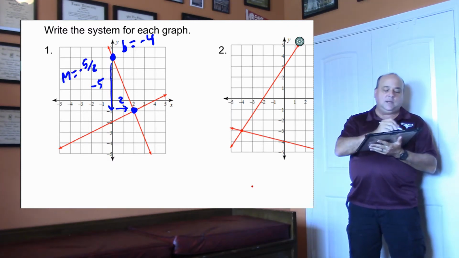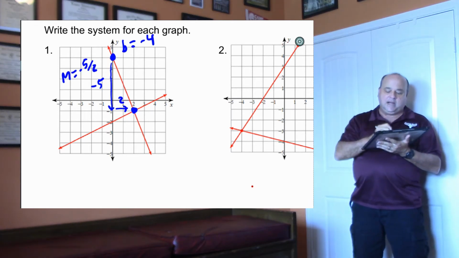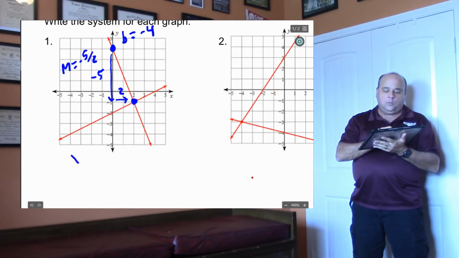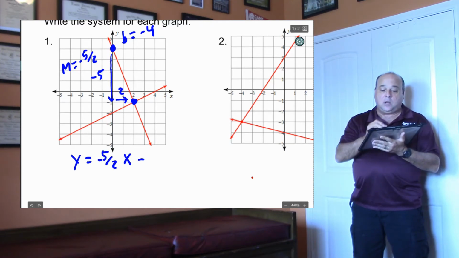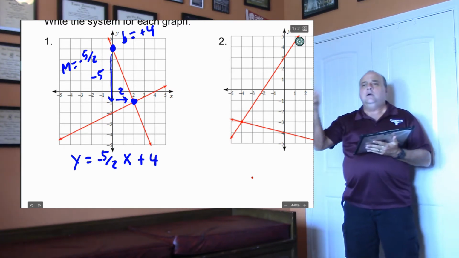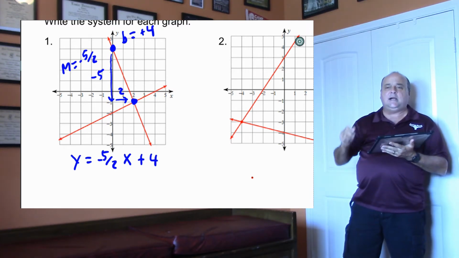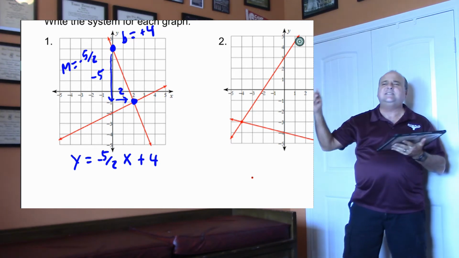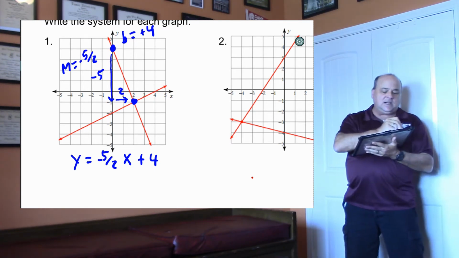Now let's write down the equation. That equation will be y equals -5 over 2x plus 4, right? Okay, so my first equation is y equals -5 over 2x plus 4. This is going to be easy. So now let's get the next equation.